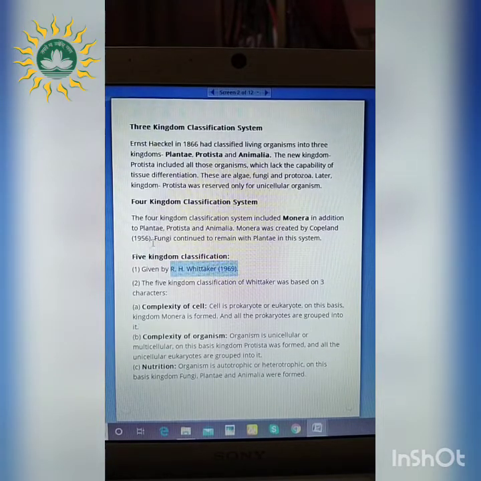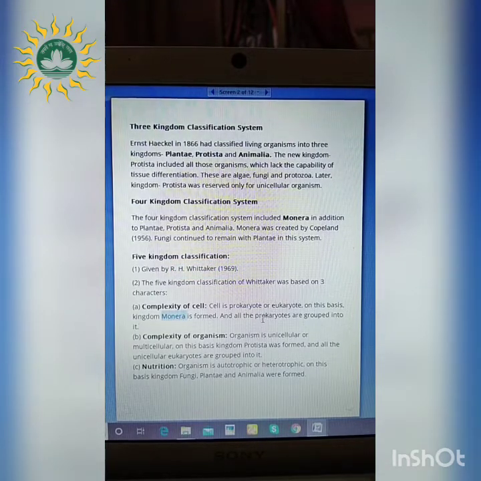He said that this five kingdom classification system is based on three characters. What are those? Complexity of the cells, complexity of the organisms and the nutrition. So firstly, complexity of the cell. He said that the cell can be prokaryote as well as eukaryote. On the basis of this, the kingdom Monera was formed, right? And all the prokaryotes are grouped into this.